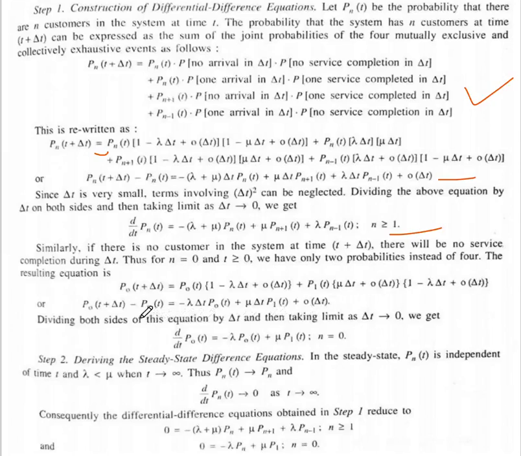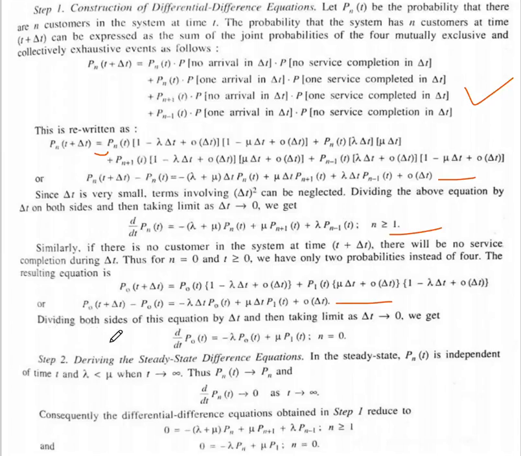Thus the resulting equation is P0 of t plus delta t equal to P0 of t in bracket 1 minus lambda delta t plus order of delta t, plus P1 of t in bracket mu delta t plus order of delta t, times 1 minus lambda delta t plus order of delta t. After arranging, transferring P0 of t to the left hand side and cancelling some terms, we get P0 of t plus delta t minus P0 of t equal to minus lambda delta t P0 of t plus mu delta t P1 of t plus order of delta t.